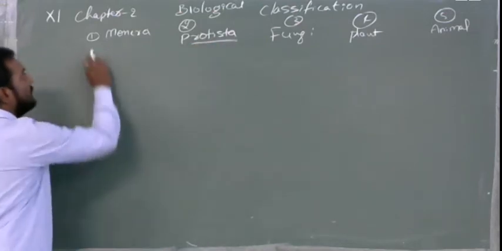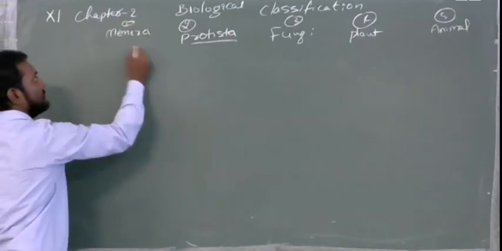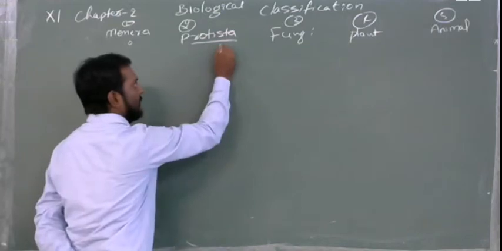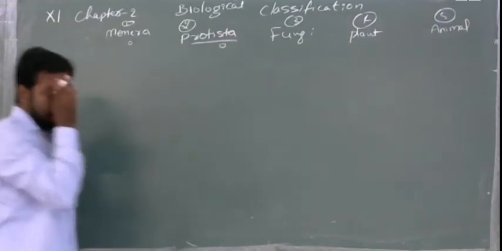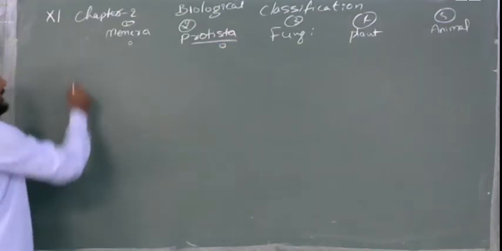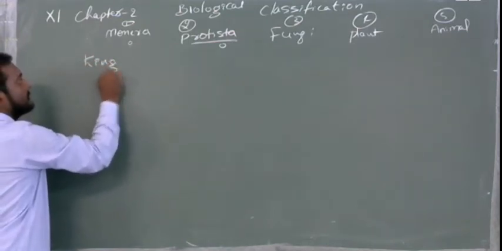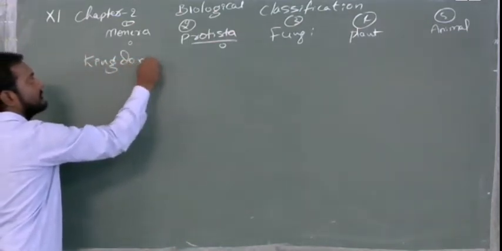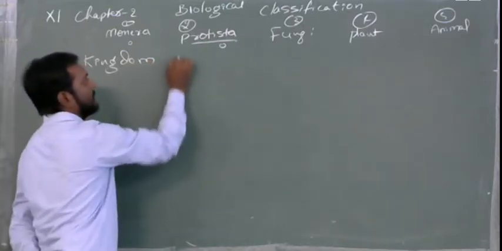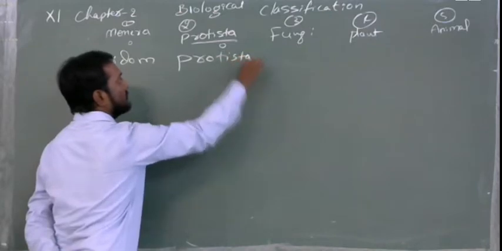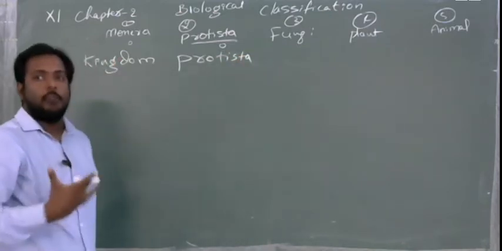The Monera, as we know, are the smallest and unicellular. So, this is the next smallest unicellular. The remaining are multicellular. Okay. Now, the heading, the Protista kingdom. First, imagine what Protista will be.